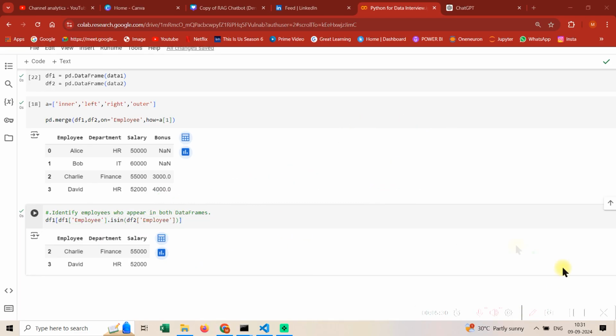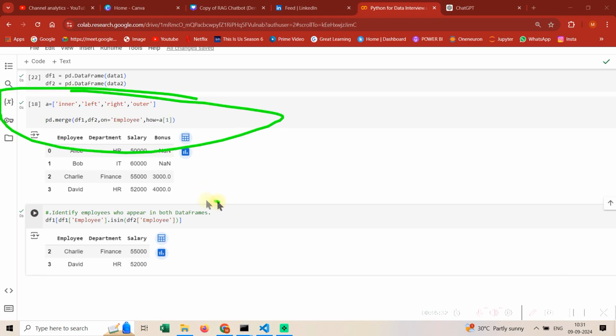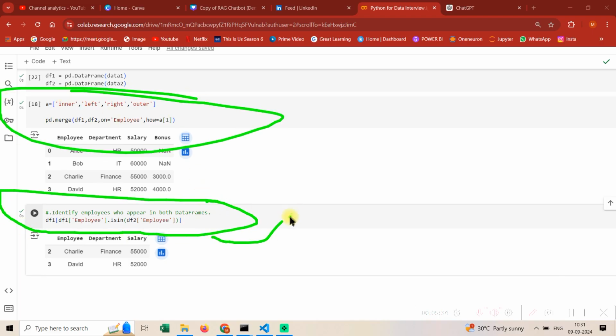This was simple, but yeah, I have seen a few people getting stuck over here as well. So I thought, if we are making a series, let's make it fully, so that none of you fail any interviews. Just remember, this is the isin command. So filter df1 based on this thing which is in this thing. This is like English only. So I think we are good here.